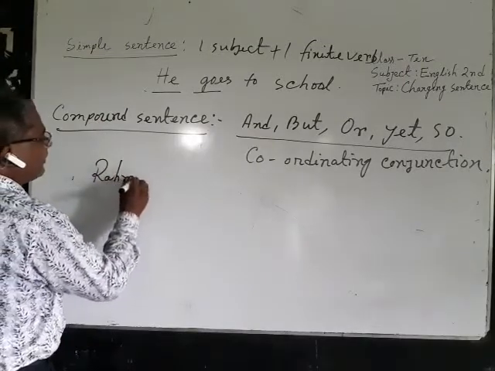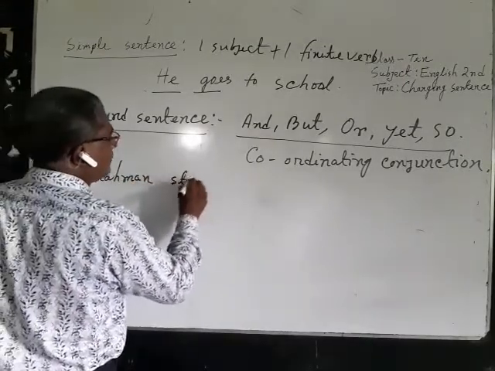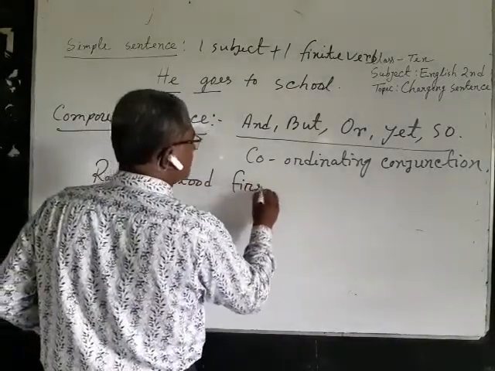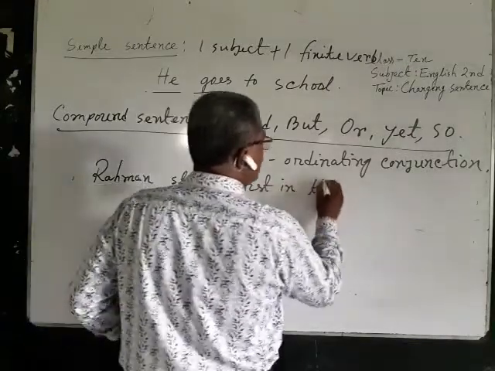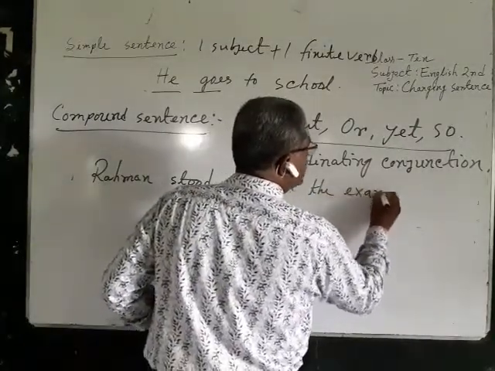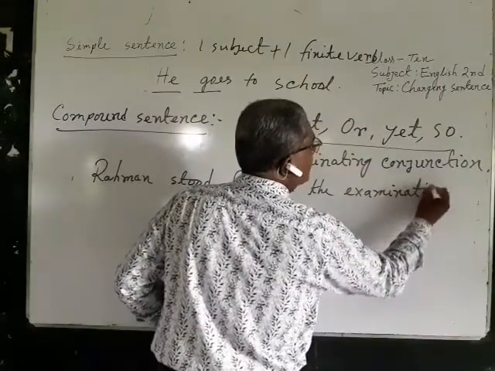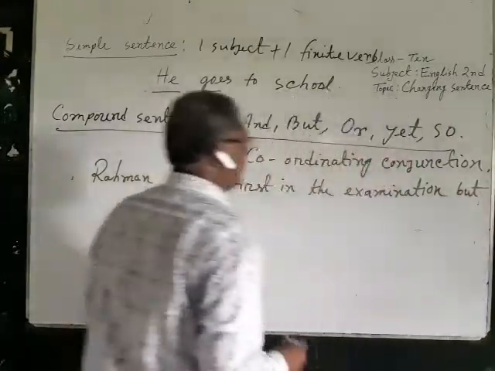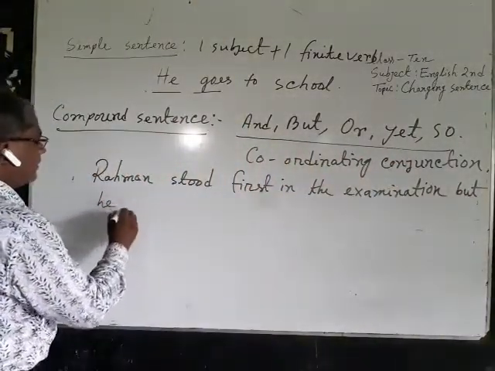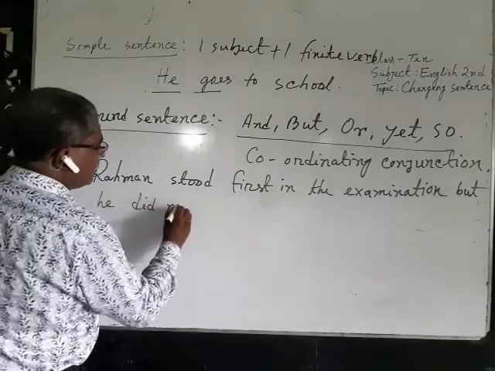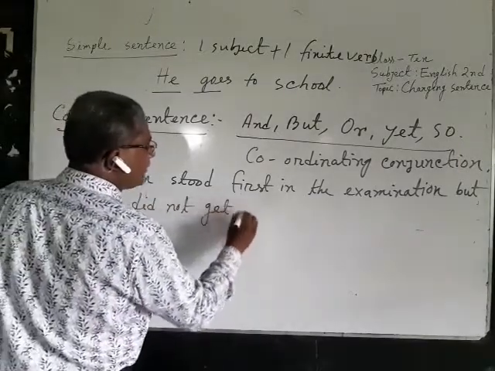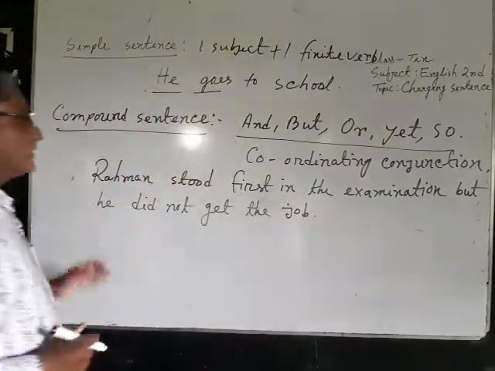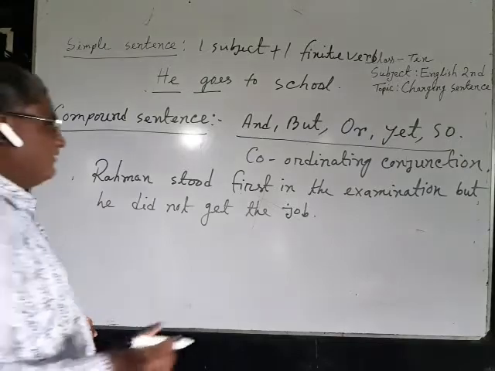Rahman stood first in the examination, but he did not get the job. This is an example of compound sentence.